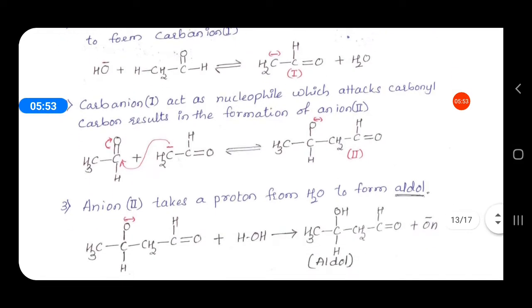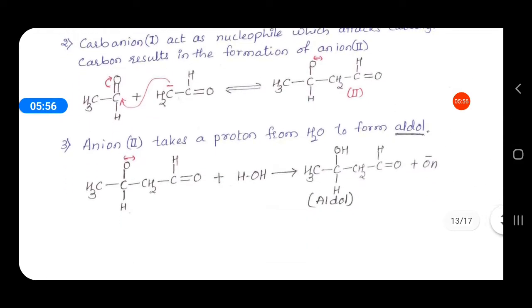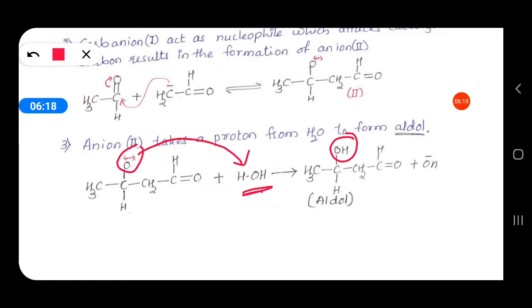Now the anion 2 formed will take a proton from the water. These two act as weak Lewis acid and base. Here the anion accepts a proton from the water and becomes an OH, alcohol group, and the OH minus from the base is generated back. Now the aldol is obtained.